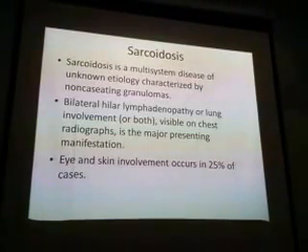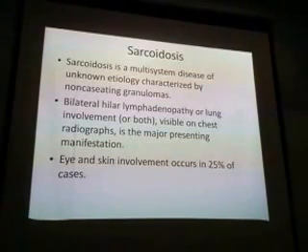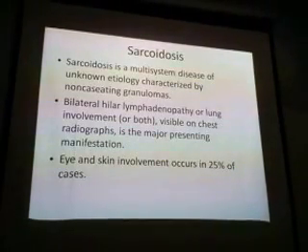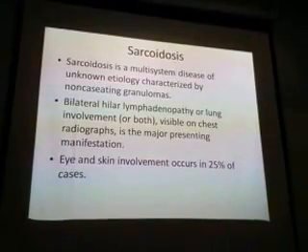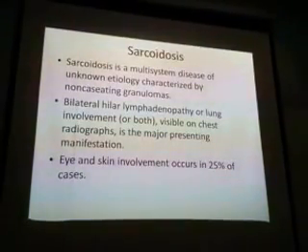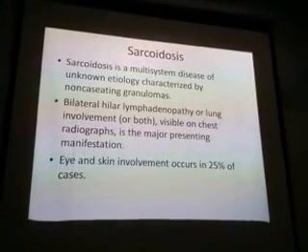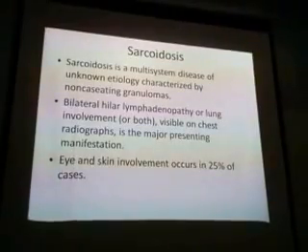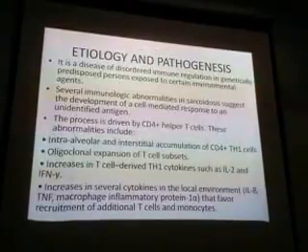Now comes sarcoidosis. Sarcoidosis is a multi-system disease. What do you mean by multi-system? Multiple organs are involved. And the etiology is unknown. What is the cause of sarcoidosis? It is still unknown. There will be bilateral hilar lymphadenopathy or lung involvement visible on chest radiograph, and eye and skin involvement occurs in 25% of cases.